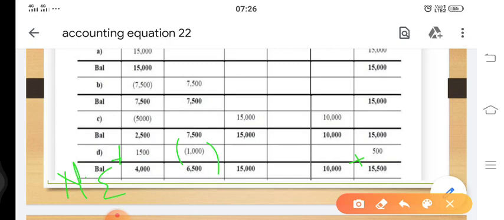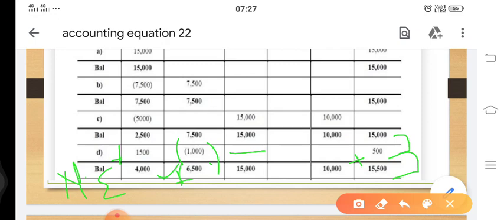cash, which was having a balance of 2,500. Once we have added 1,500, will be at 4,000. Securities was having a balance of 7,500. After subtracting 1,000, we're left with 6,500. Building, since there is no change, will have the balance of 15,000. Loan also did not get any change, so 10,000. And capital, which was earlier 15,000, after adding 500, will have a balance of